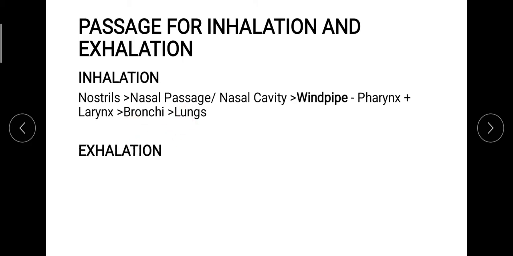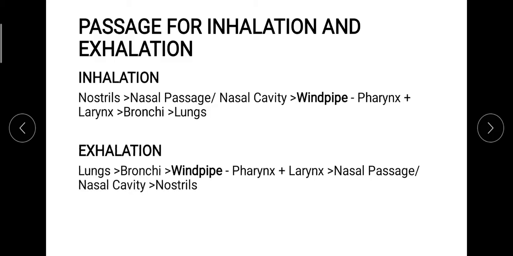Whereas in the process of exhalation, it will be lungs, bronchi, windpipe, then nasal passage, and then nostrils. So you can see in these two processes that they are completely opposite to each other. Over here it is ending in the lungs, here it is starting with the lungs, and it is starting with the nostrils and ending in the nostrils. It is just the opposite pathway.